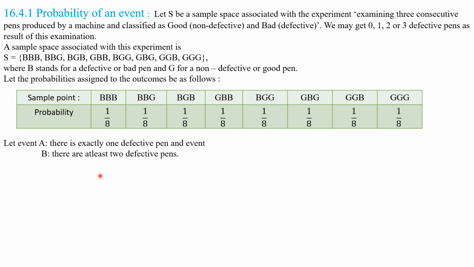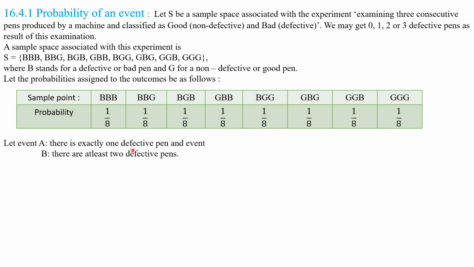Now let us define 2 events, namely A and B. Event A is defined as there is exactly 1 defective pen, and event B is defined as there are at least 2 defective pens. Now, can you find the elementary events in this sample space which are favorable to event A?